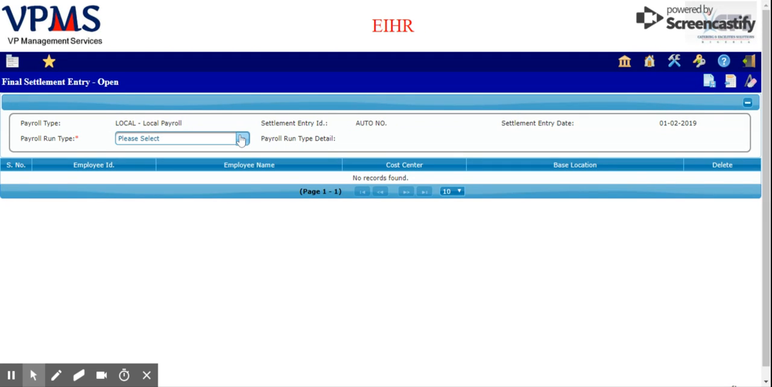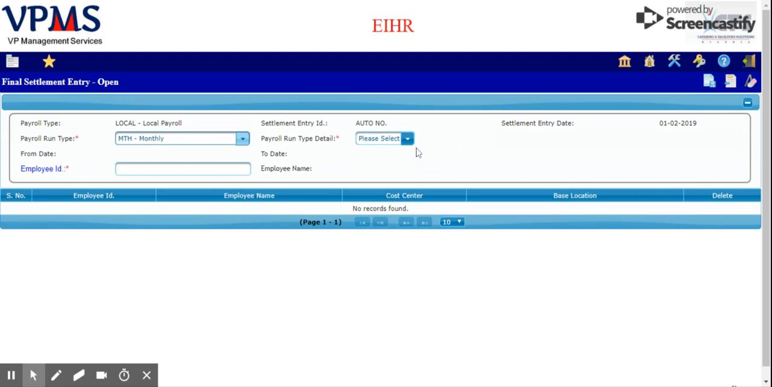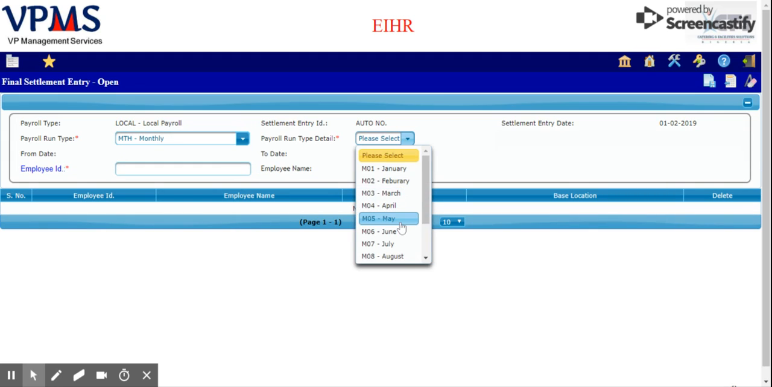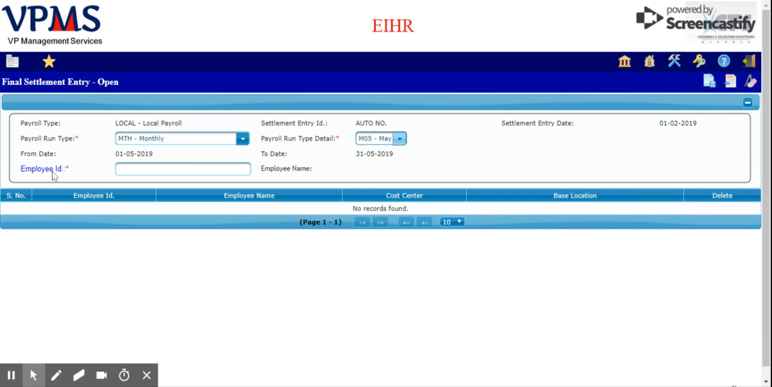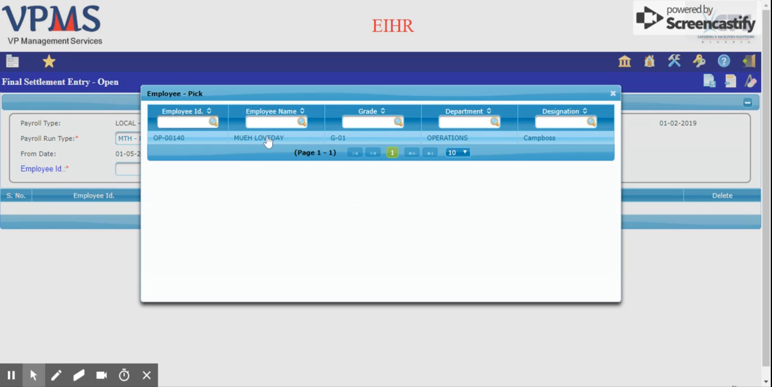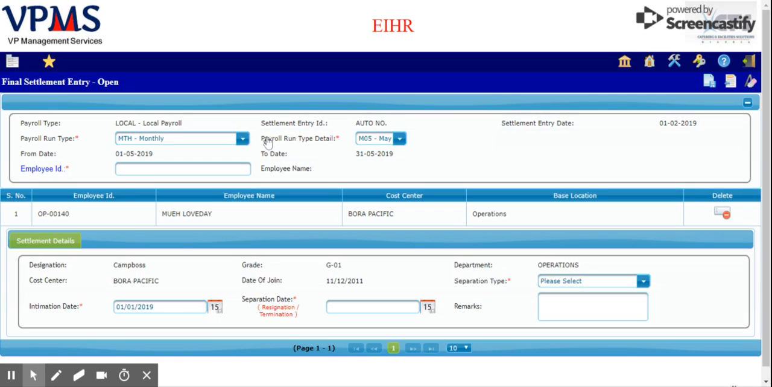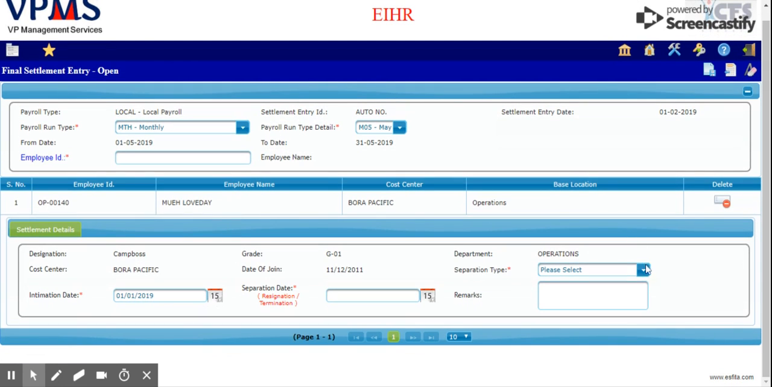Select the payroll run type as monthly. Select payroll run type detail as May. Select the employee ID. After selected the employee ID, give the separation type. Next, separation date.